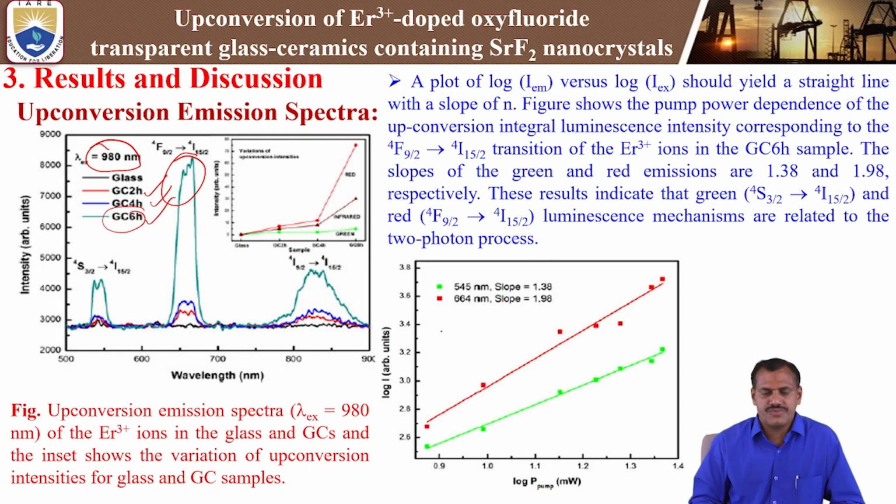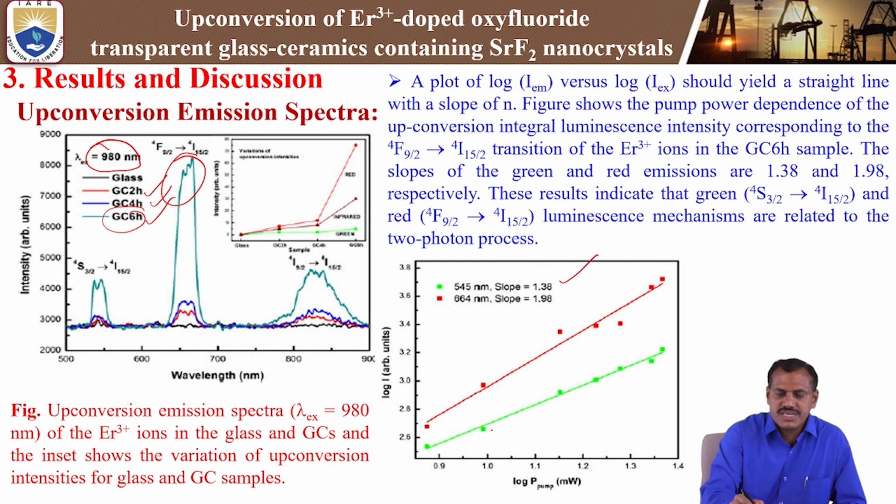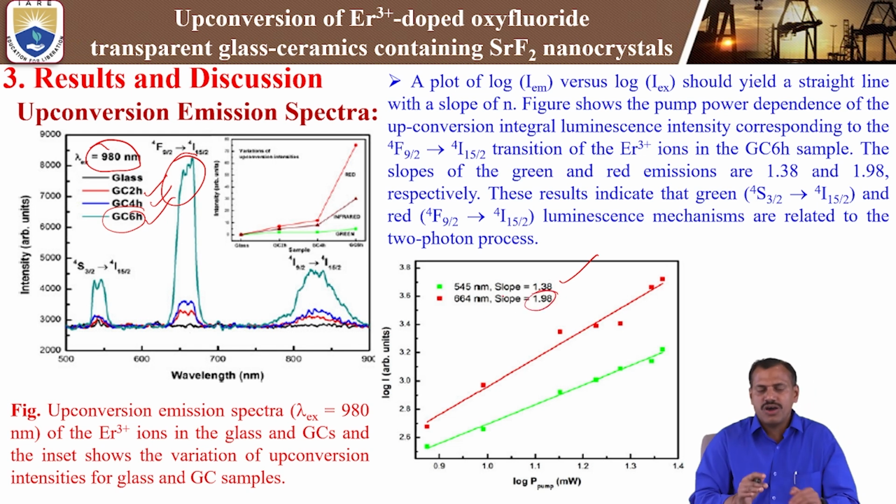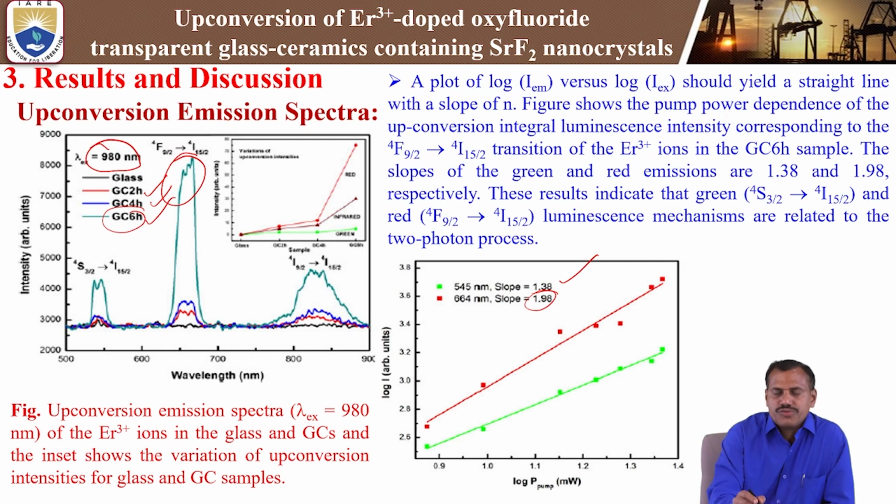For the green emission at 545 nanometer, we fit with a linear fit and get a slope value of 1.338, and our red emission is 1.9. So the red emission is almost 2 photon. That is why you get this 2 photon pumping system. By using this plot we can confirm this is the 2 photon upconversion we observed.